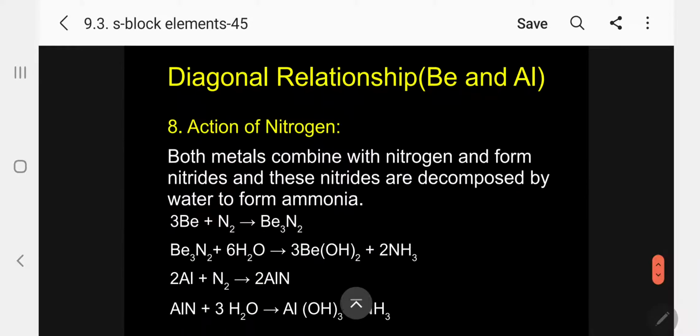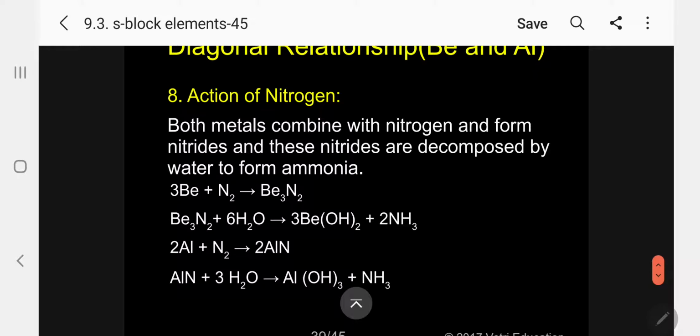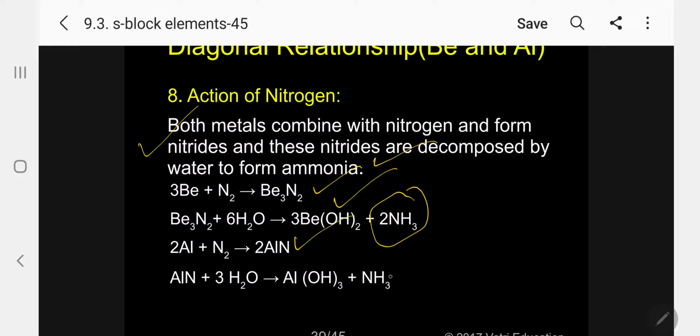The next one, action of nitrogen. Both metals combine with nitrogen and form nitrides, and these nitrides are decomposed by water to form ammonia. So beryllium nitride is formed, which undergoes hydrolysis to beryllium hydroxide, and ammonia is produced. In the same way, aluminium nitride undergoes hydrolysis to produce ammonia. So they show similar properties.